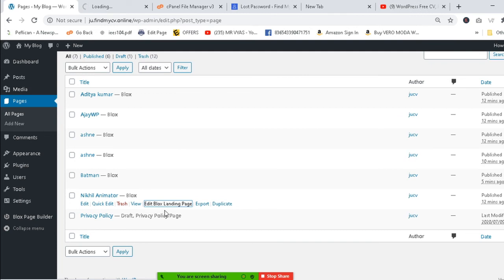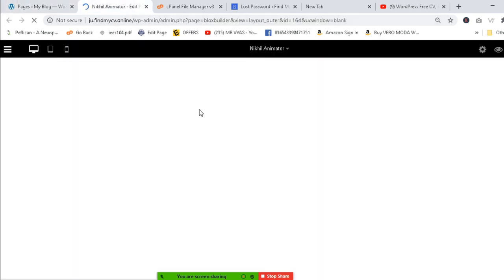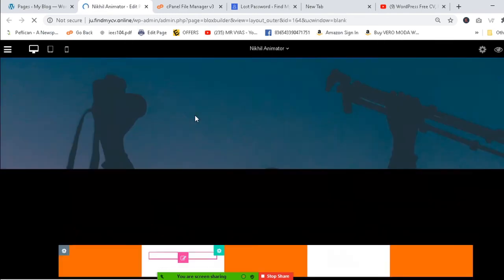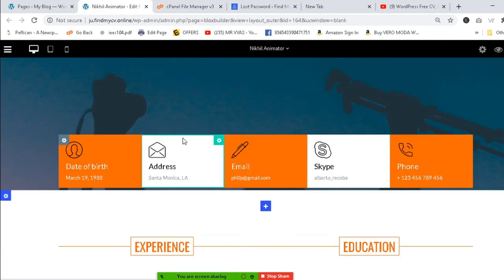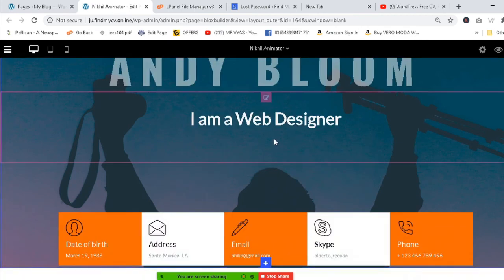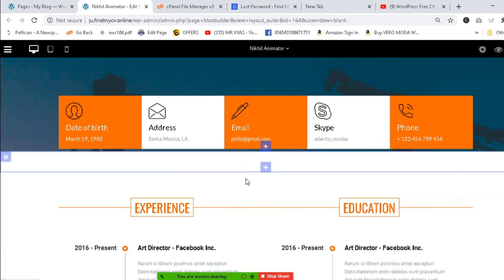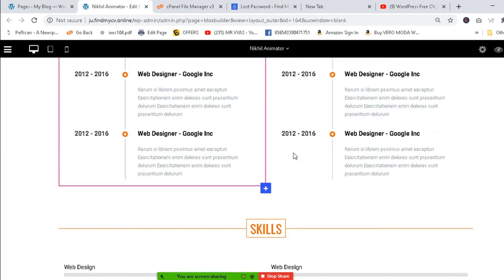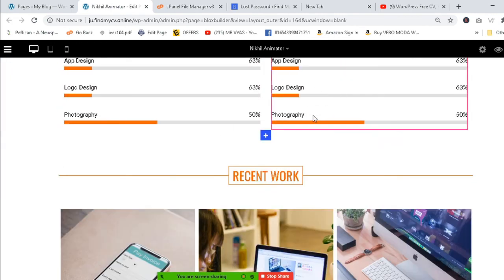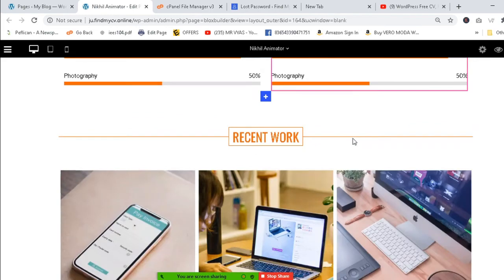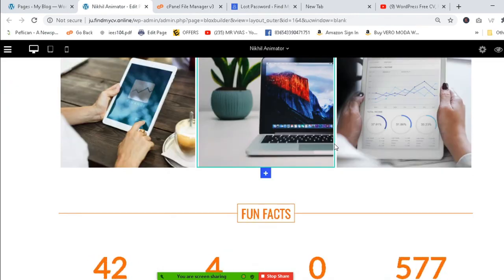So hold down the control key, it will open in the next tab, and again you can reach the same page. Let me see what design Nikhil has selected. This one. I think he changed the images also. Okay, so now this section he can edit very easily. He can change the word date here. You can change everything also. In this section you can change very easily. These images you can change very easily.